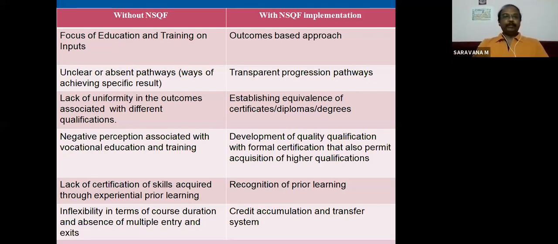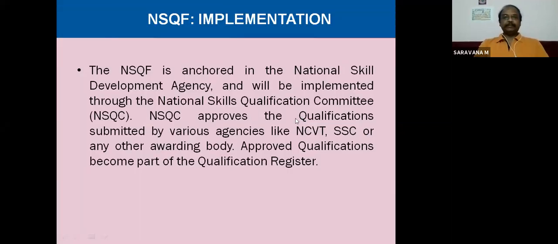And the lack of uniformity in outcomes associated with different qualifications. So uniformity will not be maintained without NSQF. With NSQF, there will be uniformity. It is an important difference.